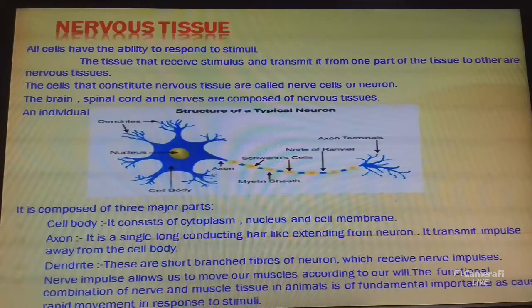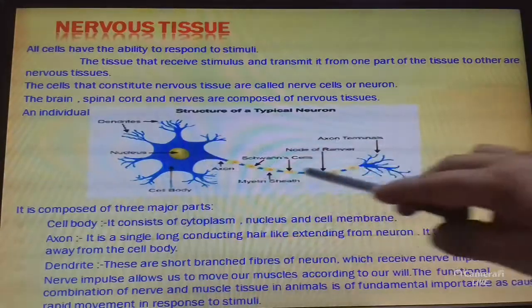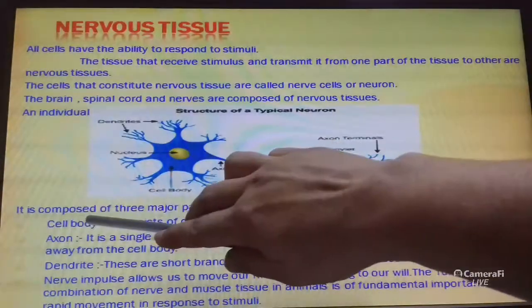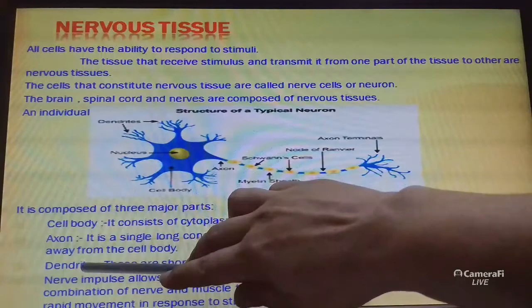The brain, spinal cord and nerves are all composed of nervous tissue. The cells of this tissue are called nerve cells or neurons. And a neuron is composed of three major parts: cell body, axon and dendrite.